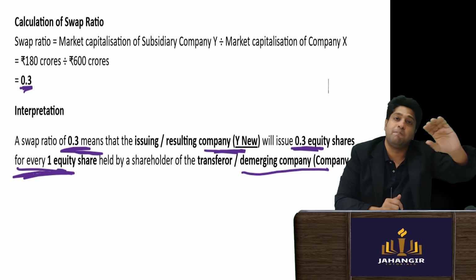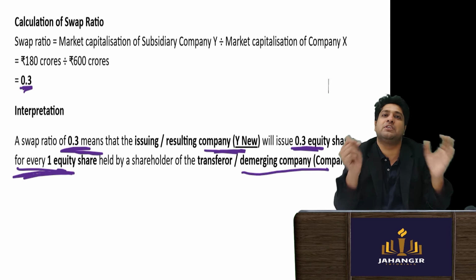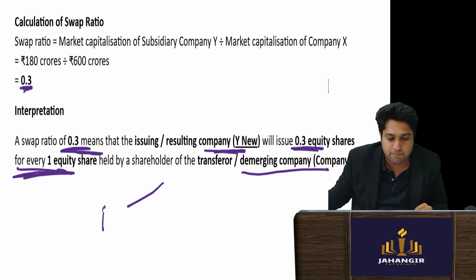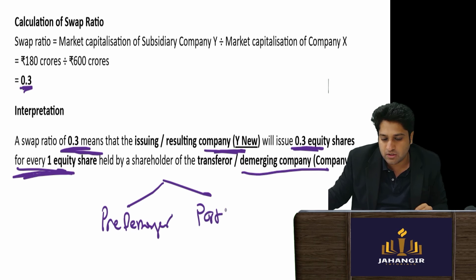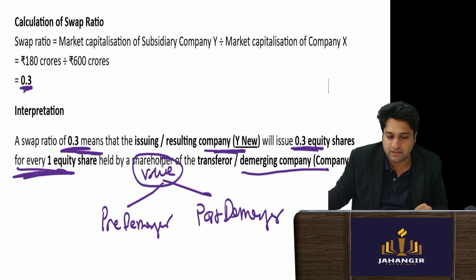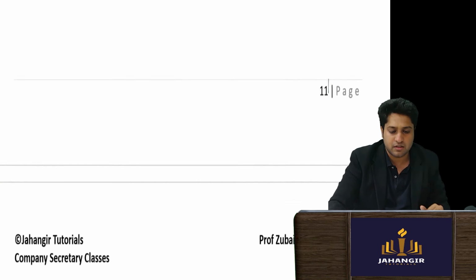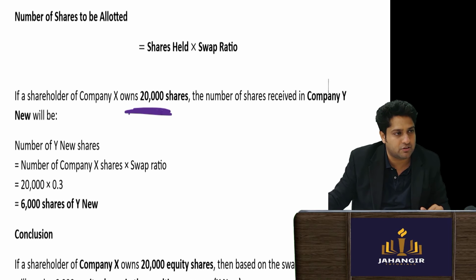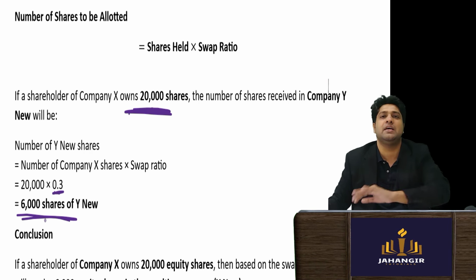So the pre-demerger and post-demerger value remains the same. From the shareholder's point of view, the value will be the same. Clear? Then we see how many shares you were holding. If you were holding 20,000 shares, then 20,000 into the swap ratio, 6,000 shares will be issued by us. With this, we've completed the swap ratio.